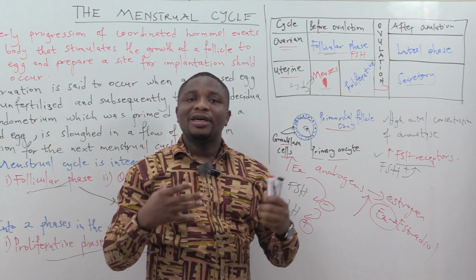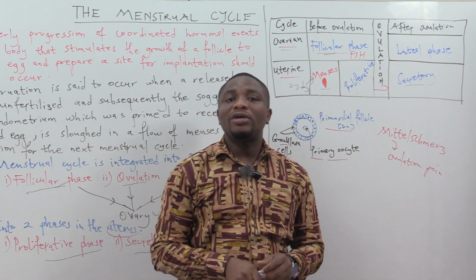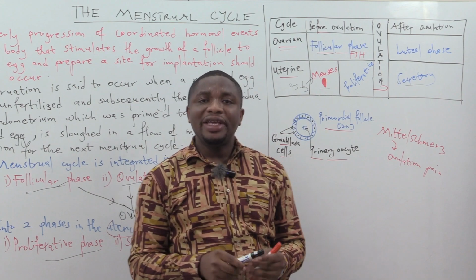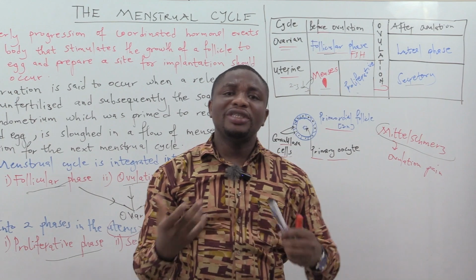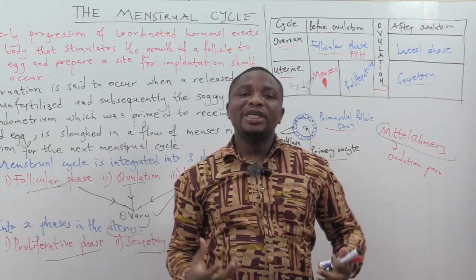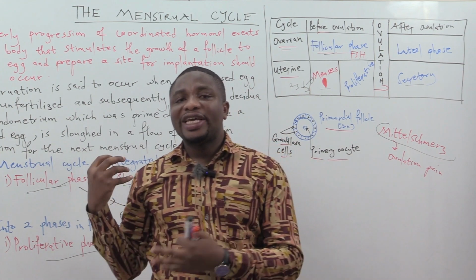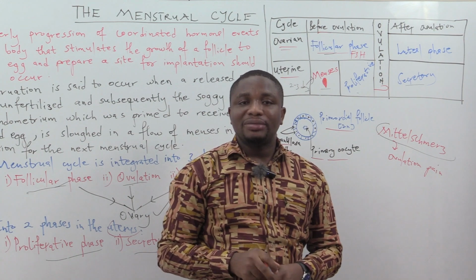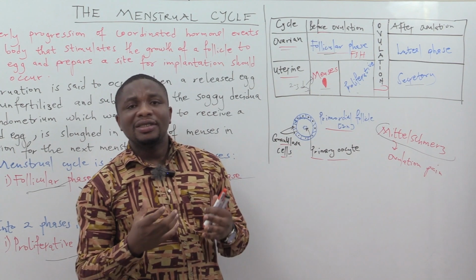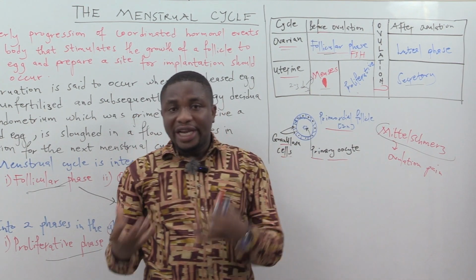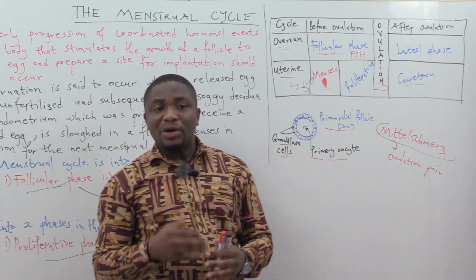And during that period, as a female, you may experience some form of pain, and that pain we call the ovulation pain, or simply in medicine we call it mittelschmerz. So you will notice that when you are ovulating, you may experience some mild to moderate form of pain associated with the release of the egg. That's the ovulation. We call it mittelschmerz or ovulation pain. Okay, once the egg has been released, it signifies the end of the ovulation. Then what will happen next?